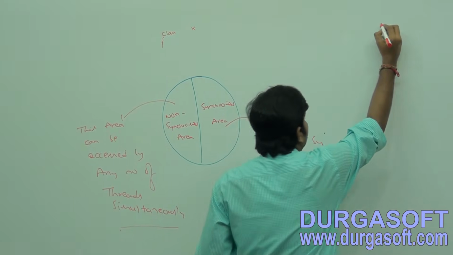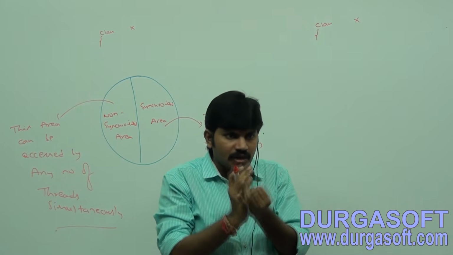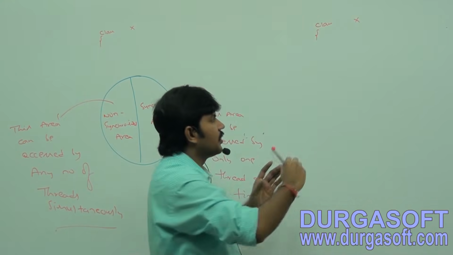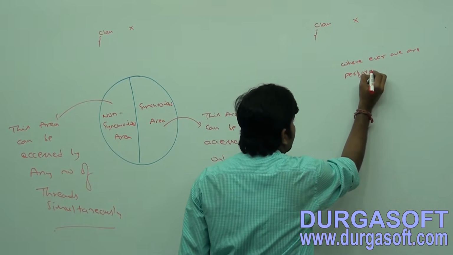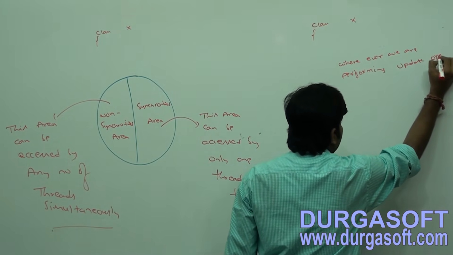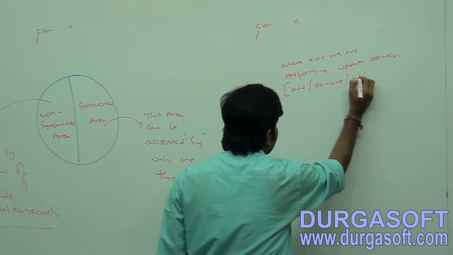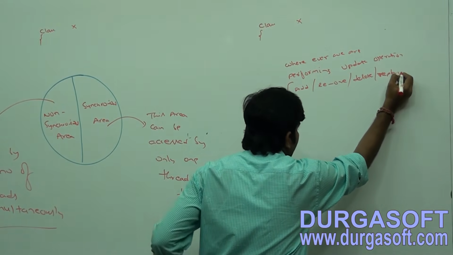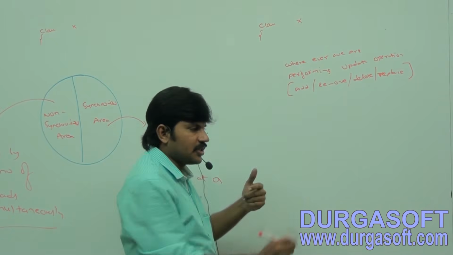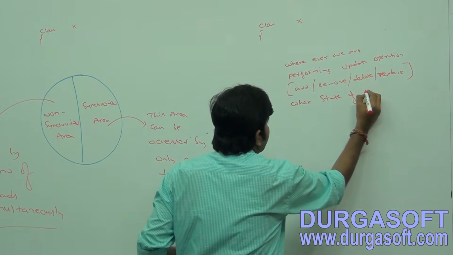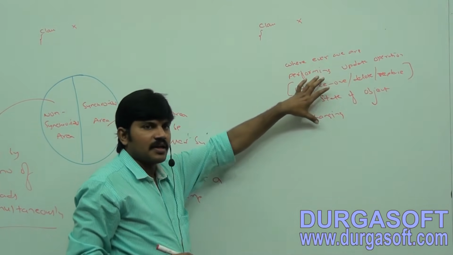Now observe. Suppose this is my class X. Wherever we are performing update operations, like add something, remove something, delete something, or replace something, where the state of the object is changing, this type of operation should be performed at a time by only one thread.